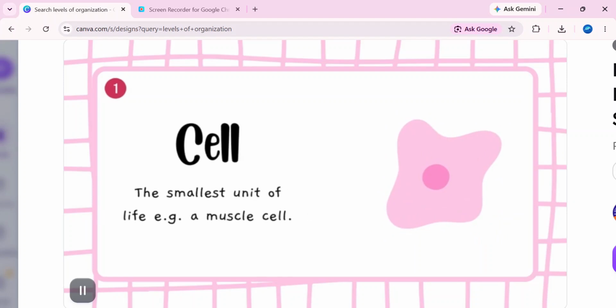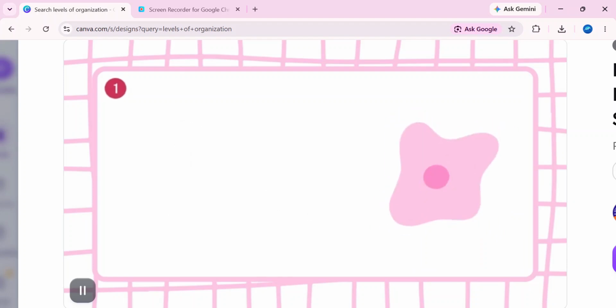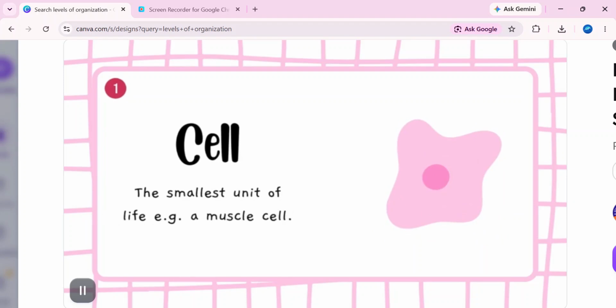For example, the red blood cells carry oxygen, nerve cells carry messages around the body, and muscle cells help us move. So the cells are the tiny building blocks that make up living things.